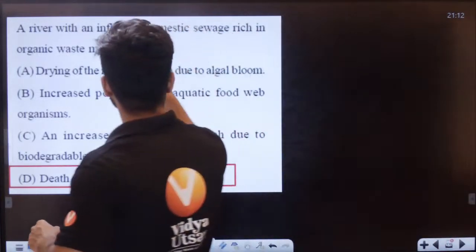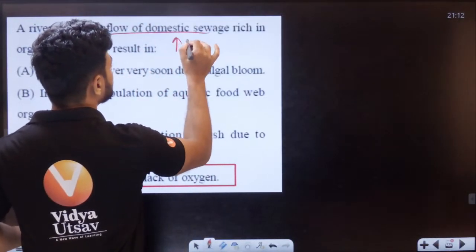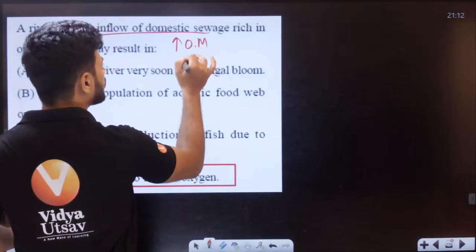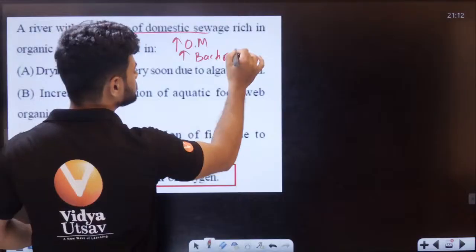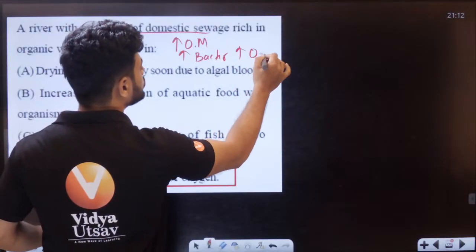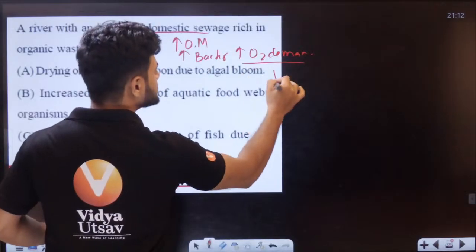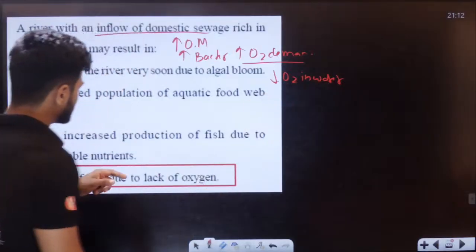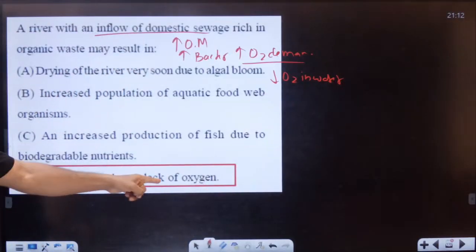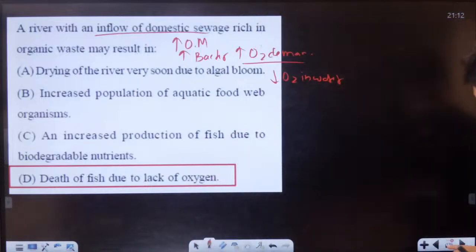Because if there is an inflow of sewage, more organic matter, more bacteria, more O2 demand. If there is more O2 demand, less O2 in water. If there is less O2 in water, death of fish due to lack of oxygen.